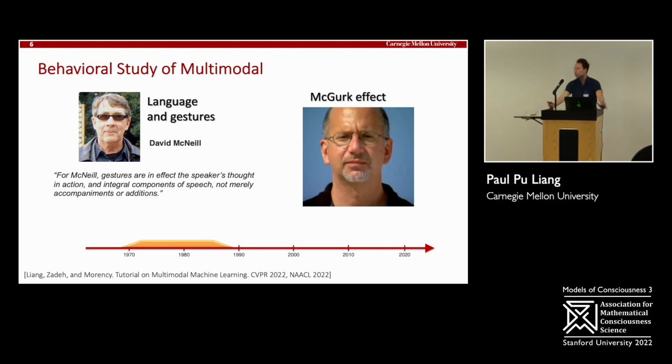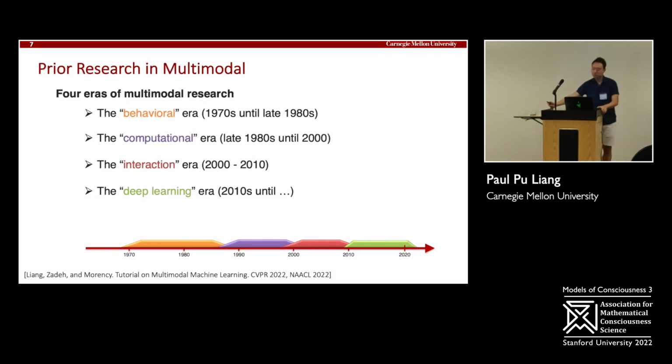So this was the McGurk effect, and this psychologist called David McNeil really studied this effect comprehensively and found that previously people were just recognizing speech from audio. But in fact, humans recognize speech from both audio and also what they see. And that very quickly started the first era of multimodal research, the behavioral era. He built models of human behavior, such as models for audio-visual speech recognition, and deployed them in the real world to improve our speech recognition systems.